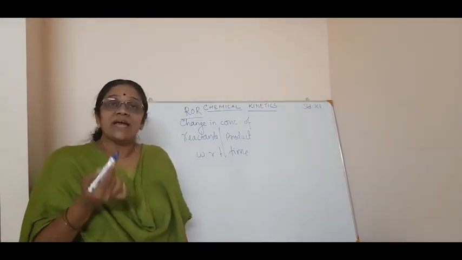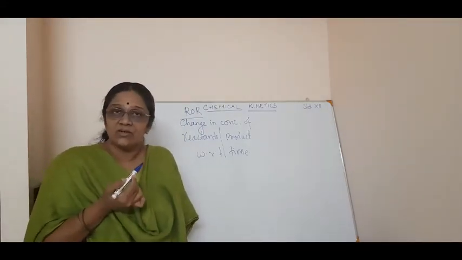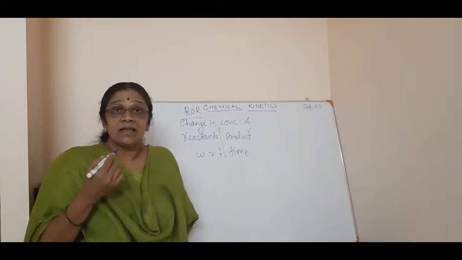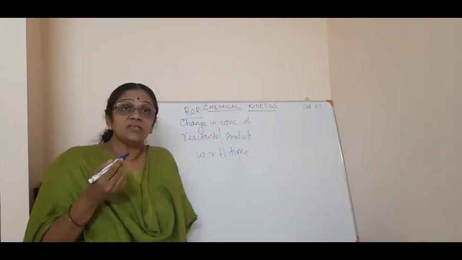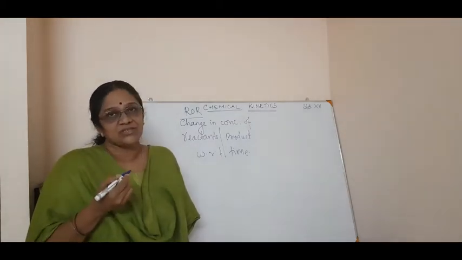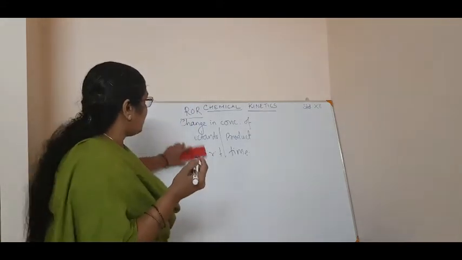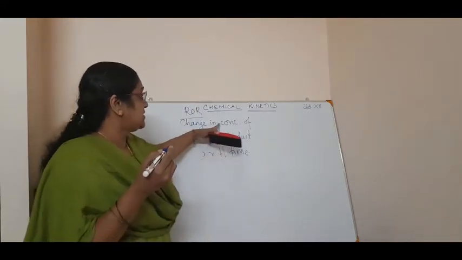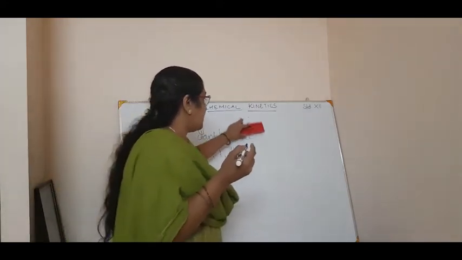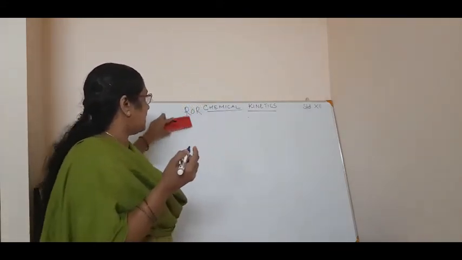So in which reactions do you want to calculate the rate of reaction? Now you know there is a change in concentration of reactants or products with respect to time, that is called rate.